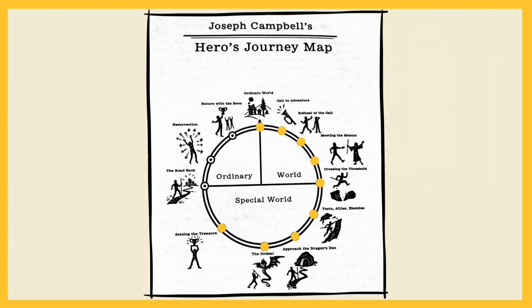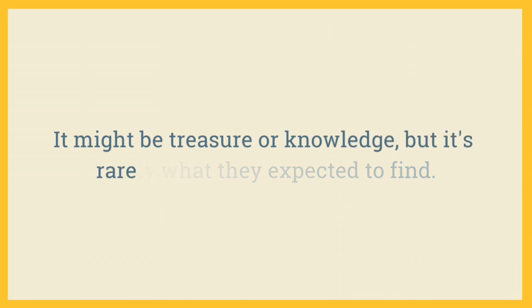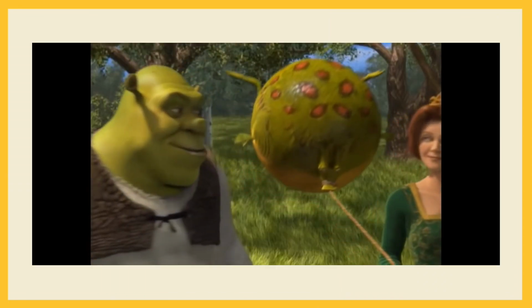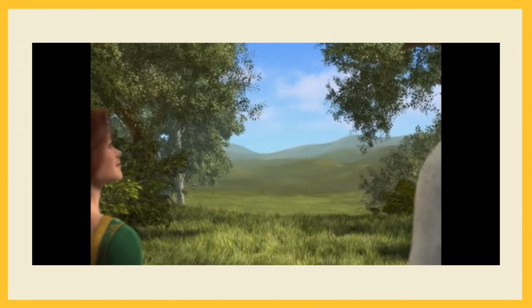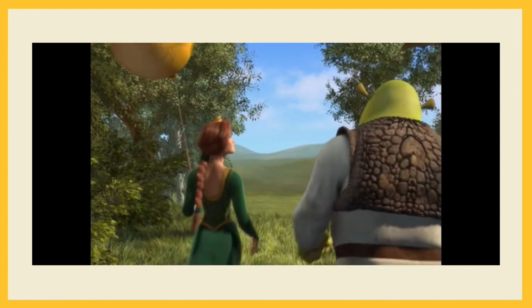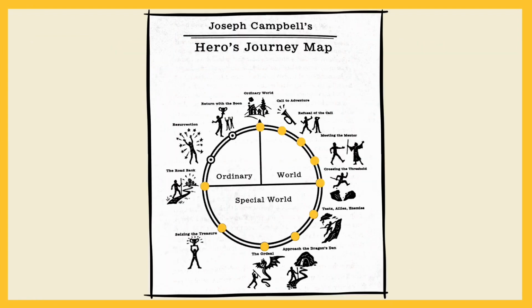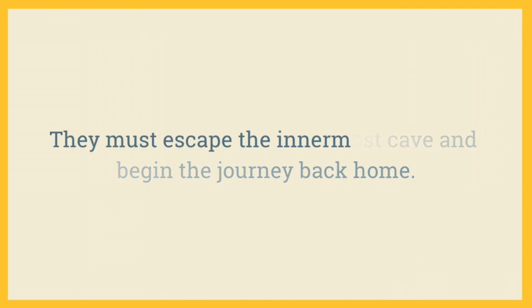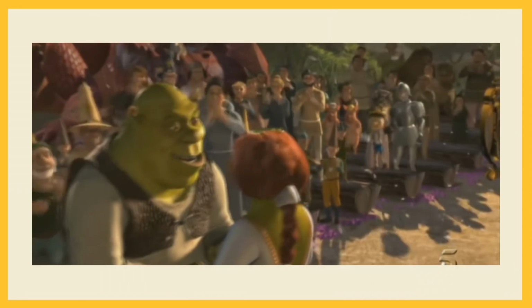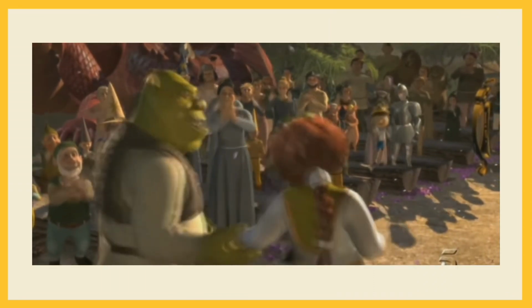Having conquered the greatest challenge, the hero claims their reward. It might be treasure or knowledge, but it's rarely what they expect to find. Shrek and Fiona fall in love and get married. In a moment of reflection, the hero realizes it's time to return to the ordinary world. They must escape the innermost cave and begin the journey back home. Shrek and Fiona return to the swamp.